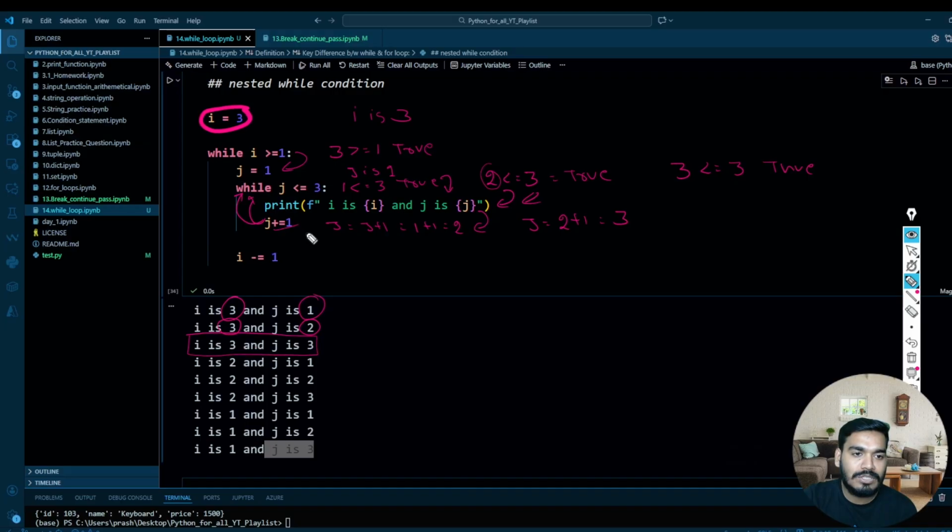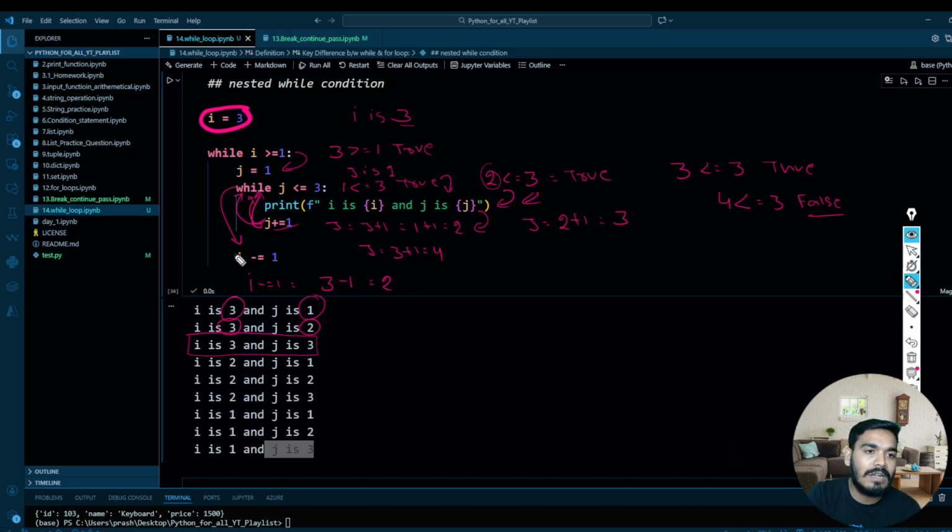After that it will come to this line of code where you will make j equal to 3 plus 1, which is equal to 4. From here it will again go to your while loop, and over here it will check whether 4 is less than or equal to 3, which is false. When it is false, it will come back to this line of code, and over here you are doing i minus equal to 1. It means that i value is 3, so 3 minus 1, which is 2.